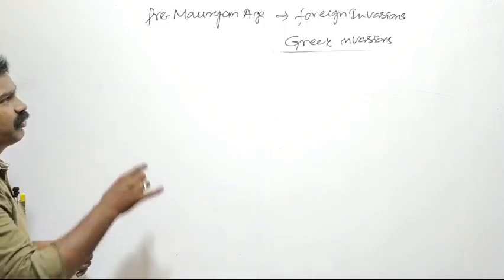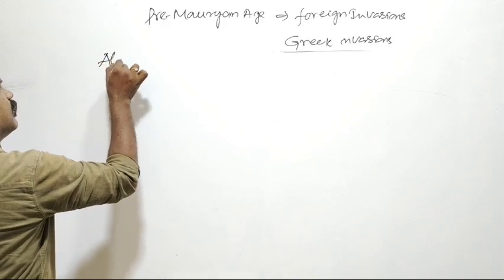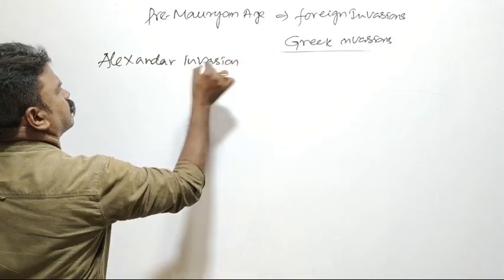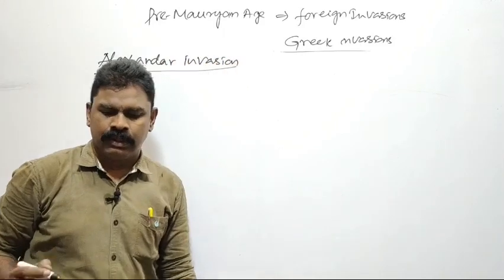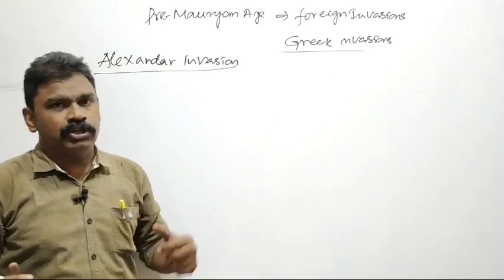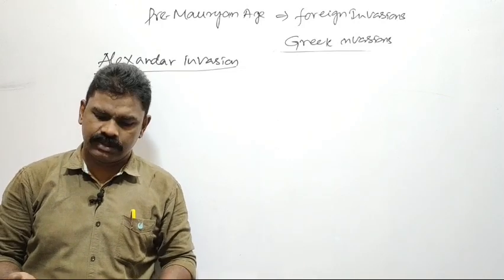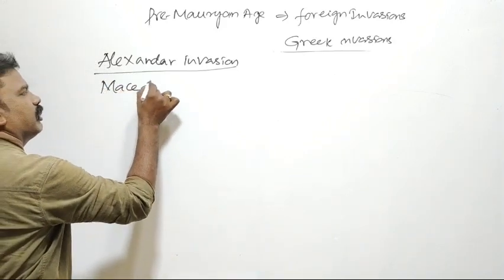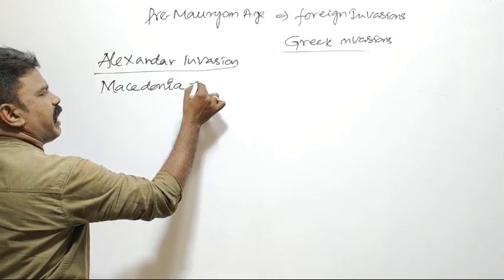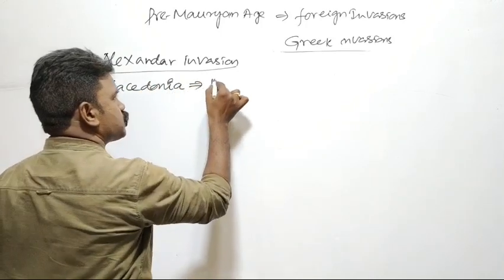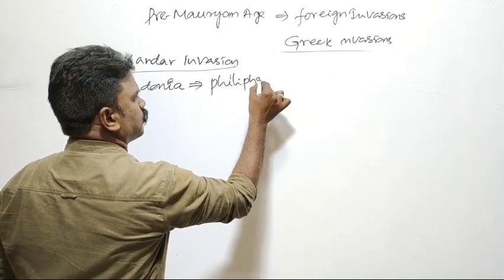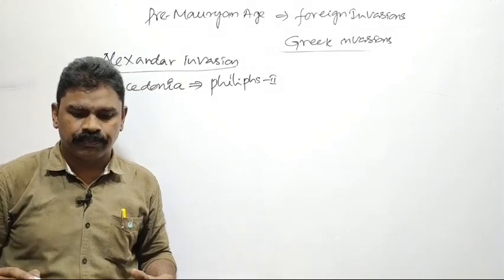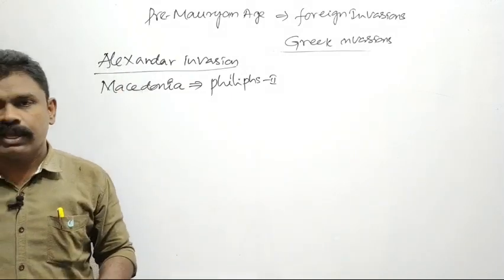Now coming to the point of the Greek invasions, that is Alexander's invasion. This is also a most important topic in Indian history. Alexander belongs to the Macedonian Empire. This Macedonian Empire was established by Philip II, the father of Alexander. Philip II belongs to the Macedonian kingdom.